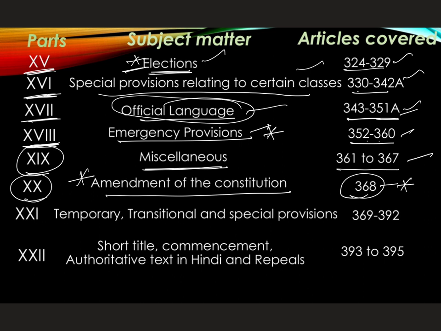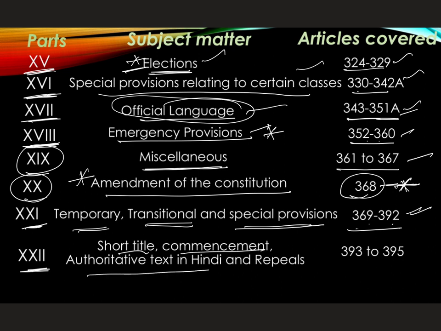Part 21 deals with temporary, transitional and special provisions. The articles covered are 369 to 392.